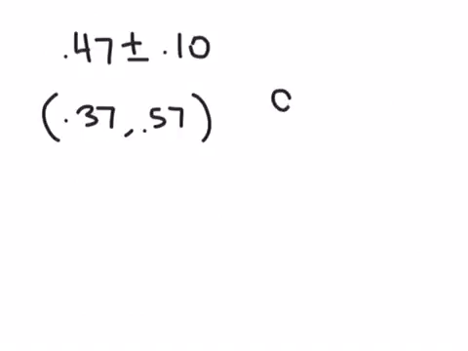Well, we say that we're 95% certain, or confident, that the true proportion of our kids that participate in extracurricular sports is somewhere between 37% and 57%, slightly lower than the average in that statistic. Okay, so that is a 95% confidence interval.